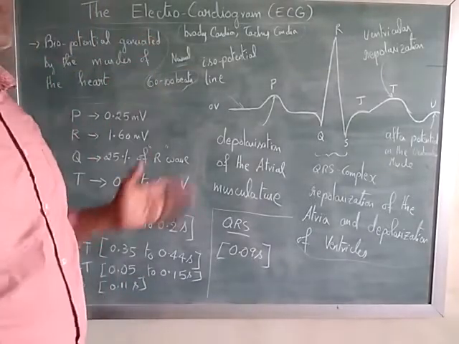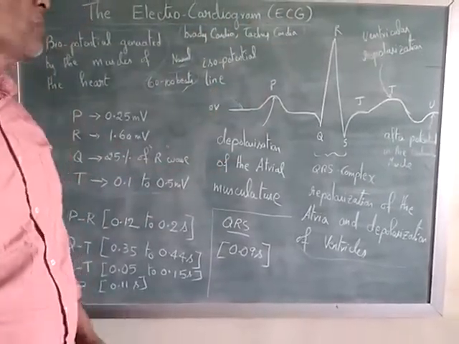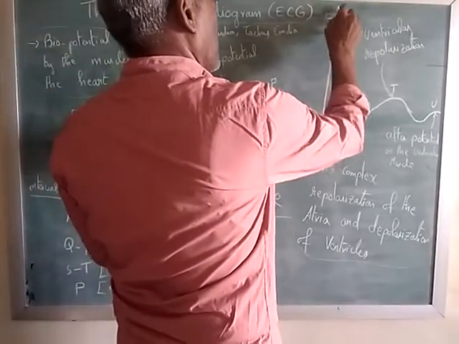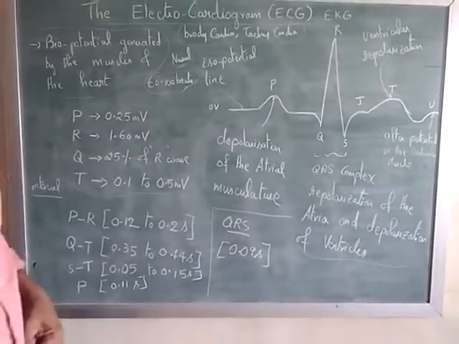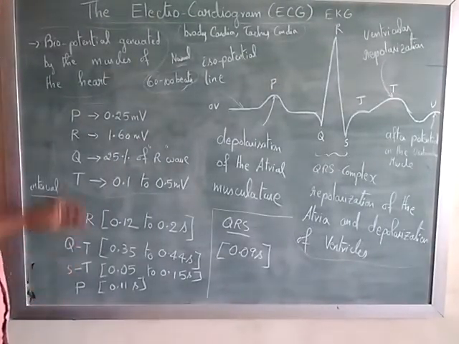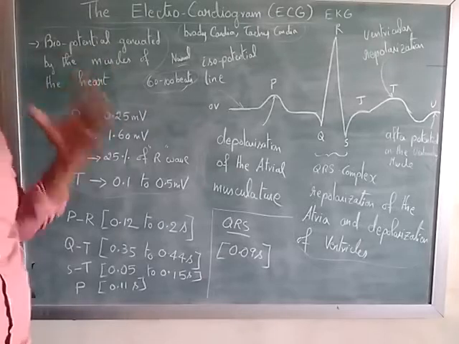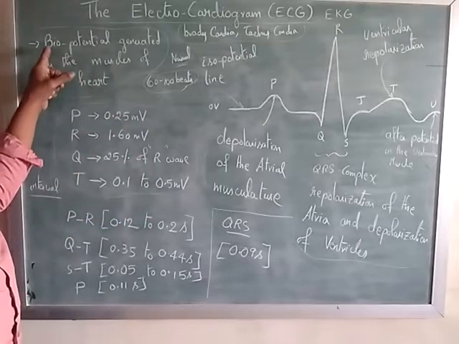So today's topic is the electrocardiogram, ECG, sometimes EKG. So this is basically German. Biopotential generated by the muscles of the heart. Once again, this is an important sentence.